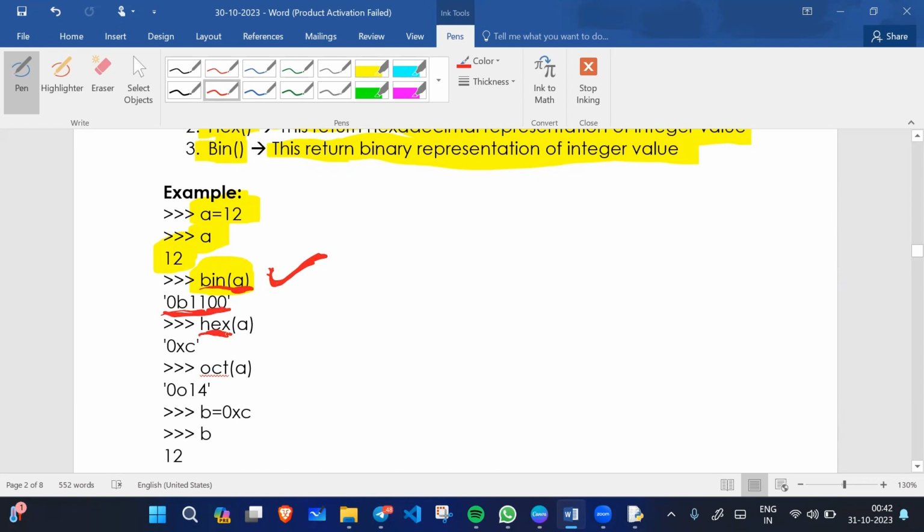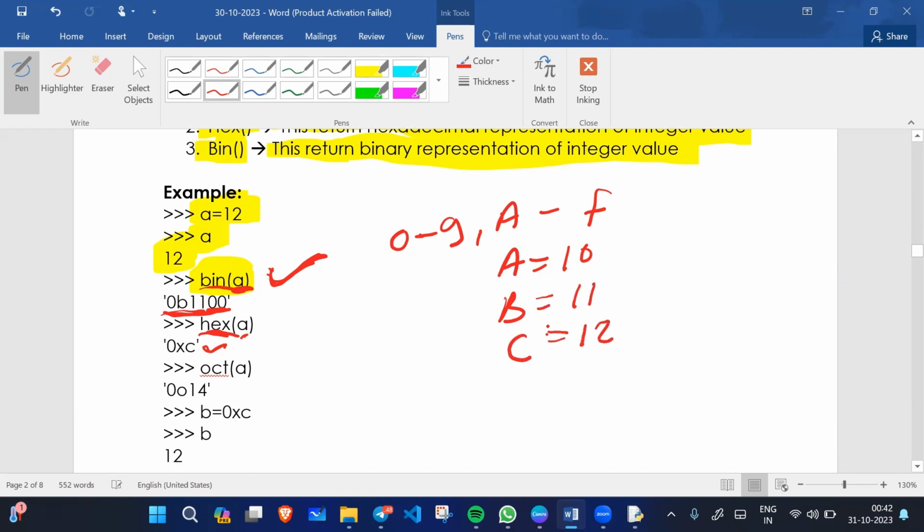And if you write hex in brackets, the hexadecimal function, and give the argument a, the hexadecimal value will print. What is hexadecimal? 0 to 9 and A to F. So A means 10, B means 11, C means 12. What is the integer value? 12. So the hexadecimal equivalent is C. So this is how it is printing C.